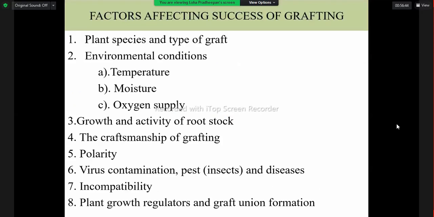Then we will see, similar to the factors influencing cutting, what are the factors influencing grafting?